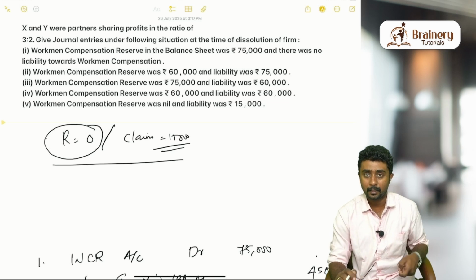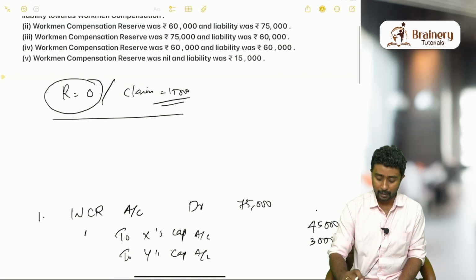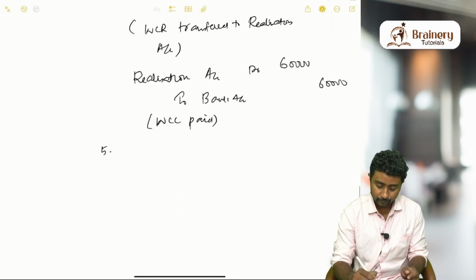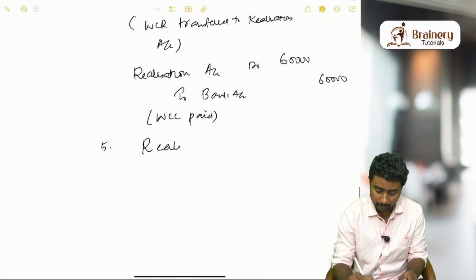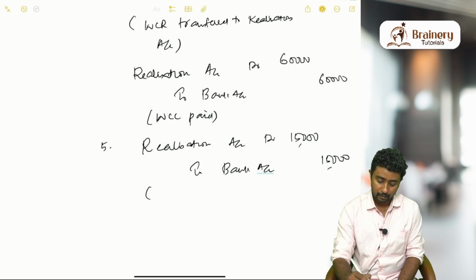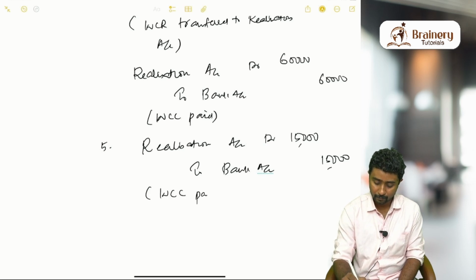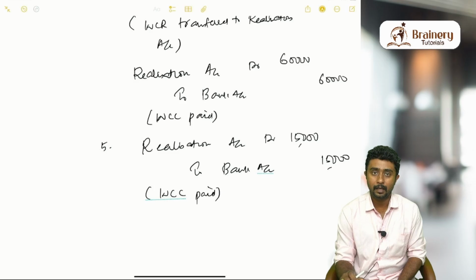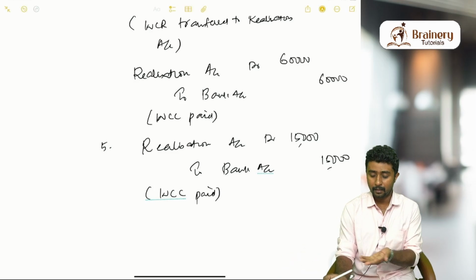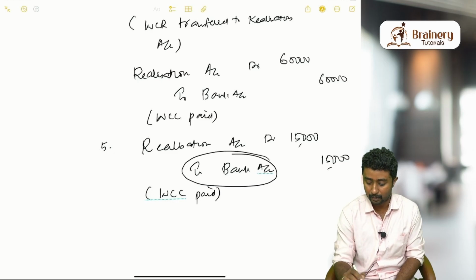But claim is there, which means we have to pay the claim. What is the entry for payment of claim? Realization account debit to bank account, 15,000. Narration: workmen compensation claim paid. Now think about the remaining reserve. Reserve itself is not there, so partners will not get any share. Only the realization account second part, this bank account entry, will come.